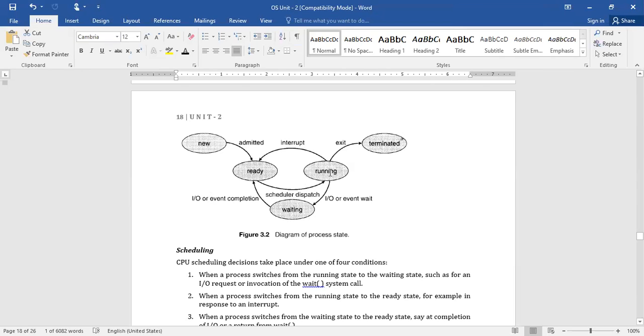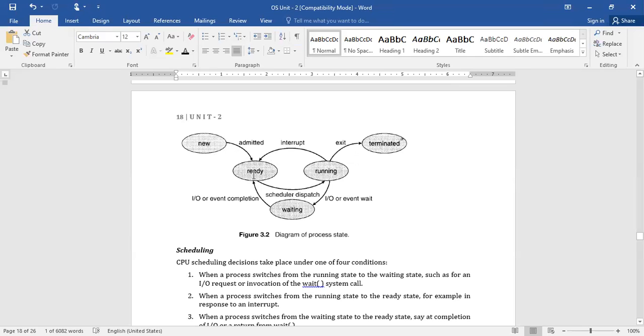After consulting the doctor, he may prescribe some medicines to you. By taking all these things, you may leave the hospital. This happens in a similar way in the process life cycle. Whenever it wants to execute, you create that state as the new state. After acquiring all the resources for the execution of the process, it will be moved from the new state to the ready state. It will be waiting in the queue. Now the scheduler plays an important role.